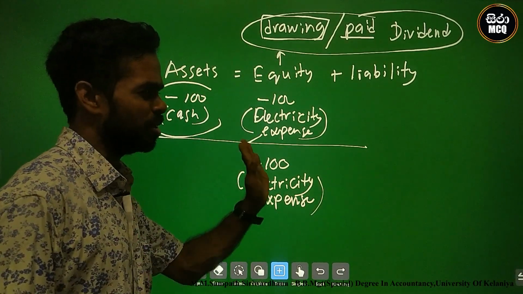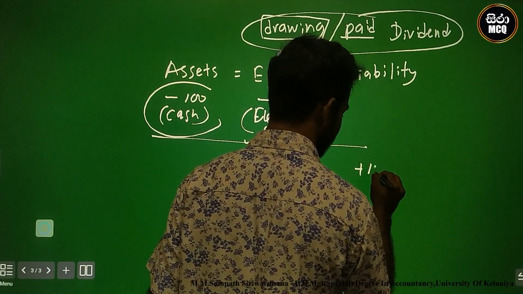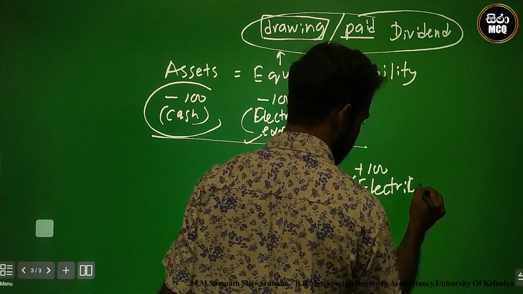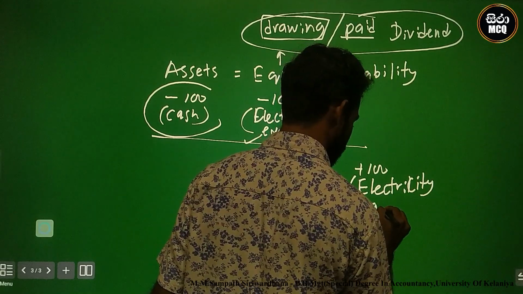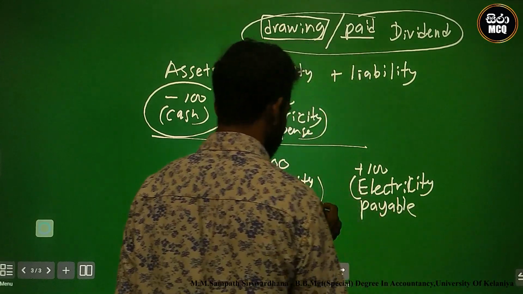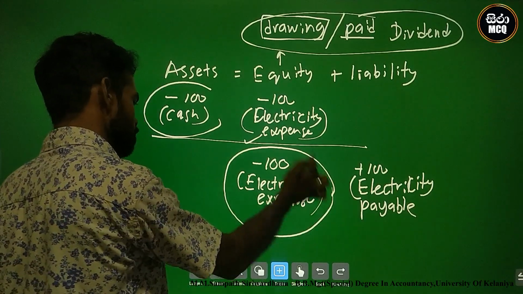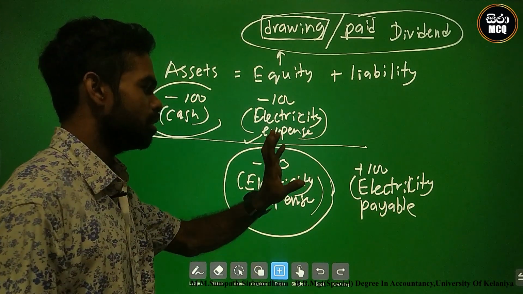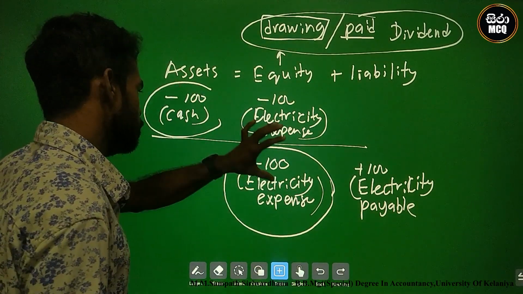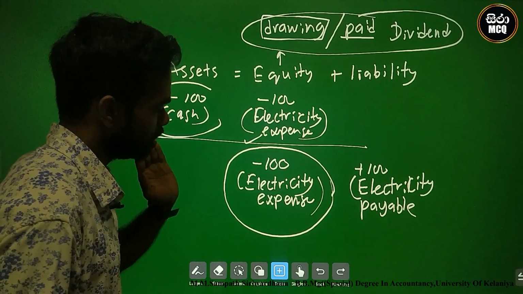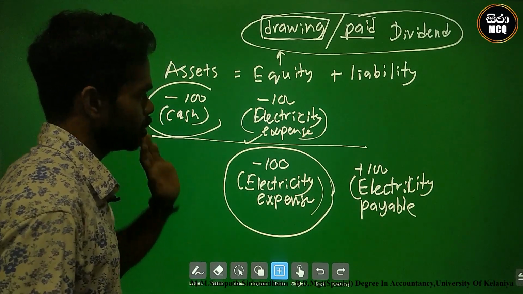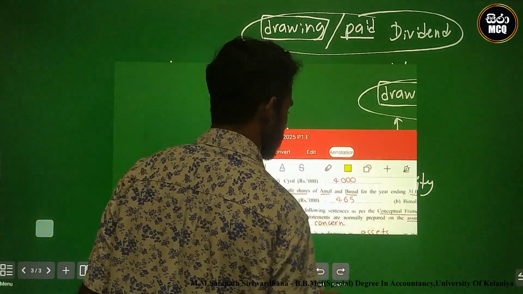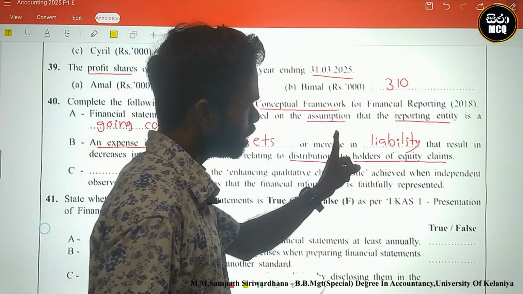Payable, not paid. Therefore liability must be increased. 100 electricity payable. Electricity payable. The electricity expense was identified. What is the other side? An increase in liability. Therefore there are two ways of identifying the expense: an asset decrease or a liability increase. So the answer is increase in liability.